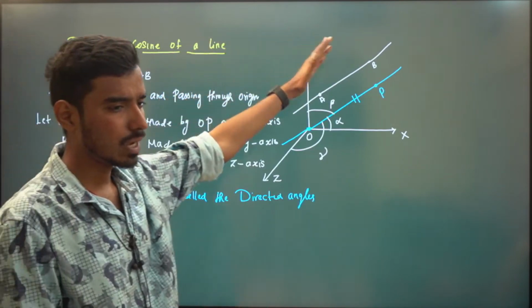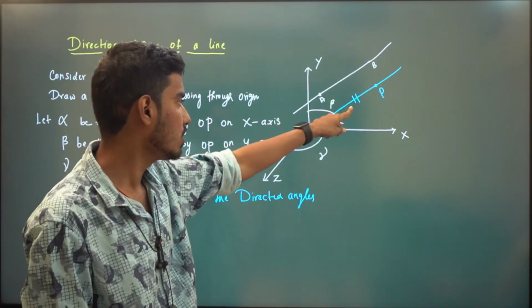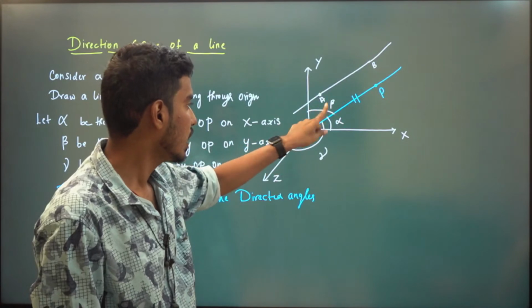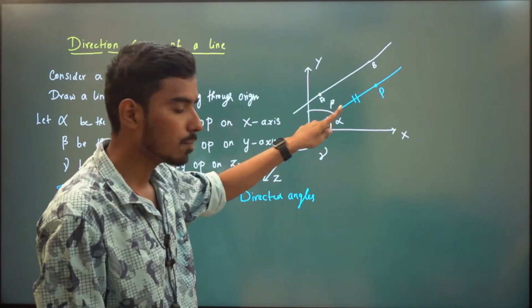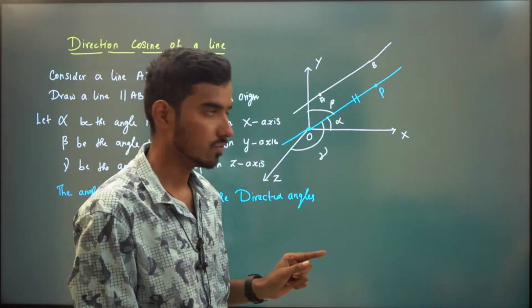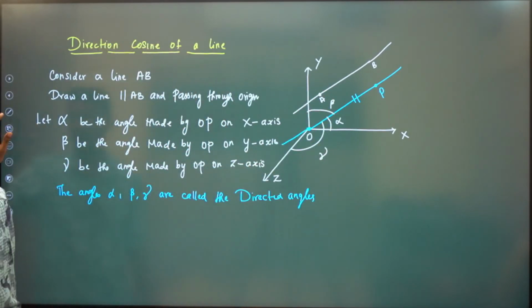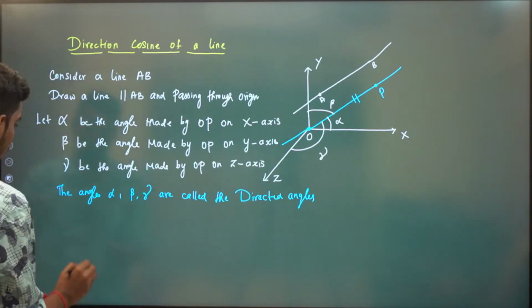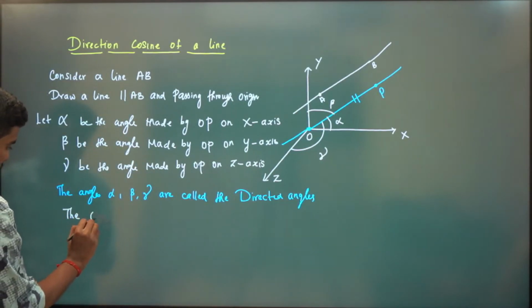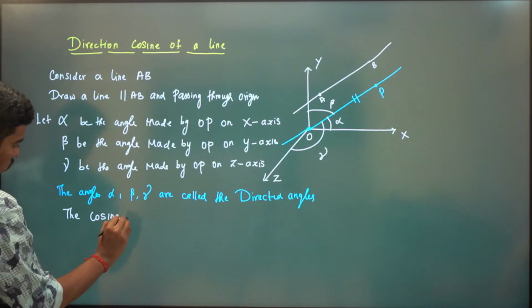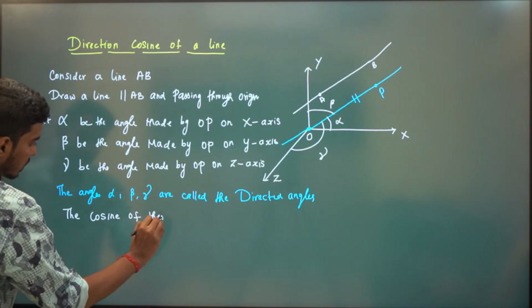We have a line AB. I'm drawing a line that is parallel to AB and passing through origin. This line makes angles alpha, beta, gamma with x-axis, y-axis, z-axis respectively, and these are called directed angles. The cosine of these directed angles